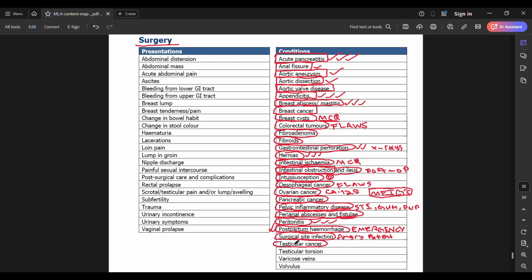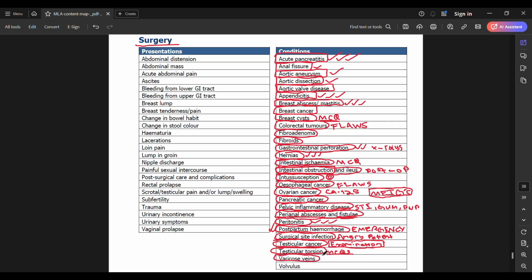Next, you have testicular cancer. Know testicular examination. Do the examination really, really well. All right, know how you're going to decipher testicular cancer on examination. Know what you're going to do for the patient. Okay. Next, we have testicular torsion. Again, another emergency scenario. They'd love to ask you this question in your multiple choice question exams. I haven't seen it show up in OSCE stations, but it could show up. So know how this presents, know what you're going to do.